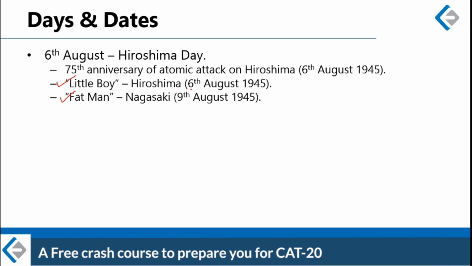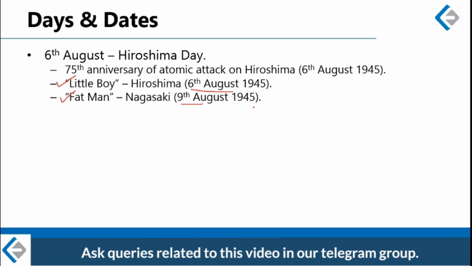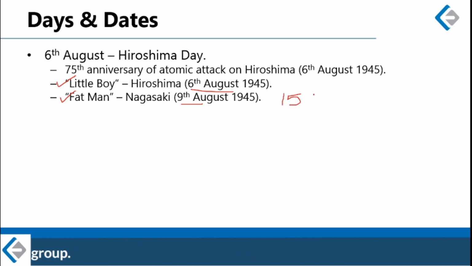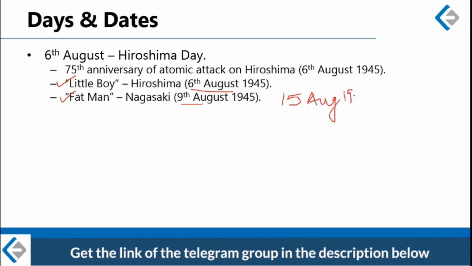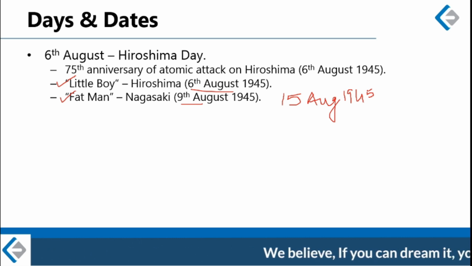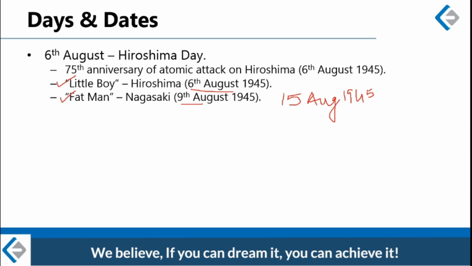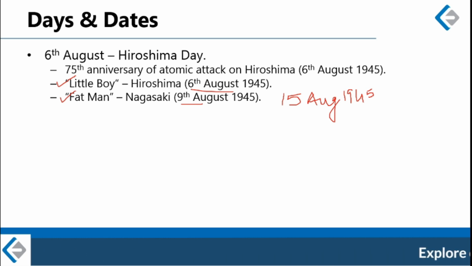Look at the dates. This is 6th August and 9th August 1945. And these two atomic attacks finally forced Japan to surrender during Second World War, and the announcement of the final surrender of Japan in Second World War incidentally came on 15th August. So 15th August 1945, Japan finally announced to surrender in Second World War, though it took another 15 days to sign the formal document of surrender. So war finally ended on 4th September 1945, though the final announcement of ceasefire was made on 15th August 1945. Alright, so this is Hiroshima Day.